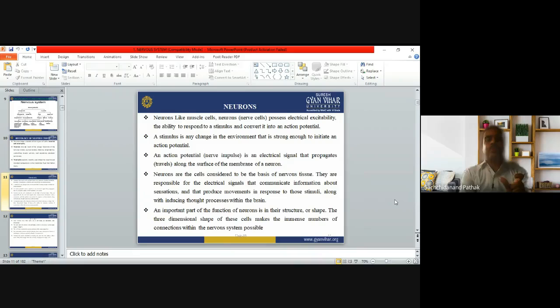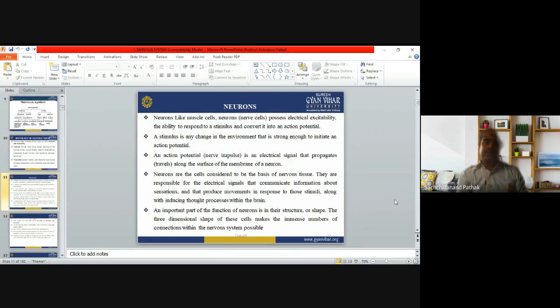Now, what is the stimulus? We keep saying stimulus again and again. Stimulus is just any change in the environment that is strong enough to initiate an action potential. For example, if there is pressure in the blood vessels, or raindrops on your hand, and it is not strong enough to send signals, then an action potential cannot be generated.